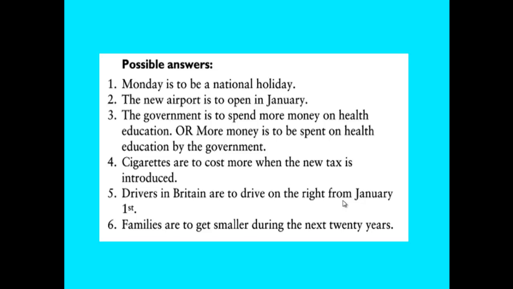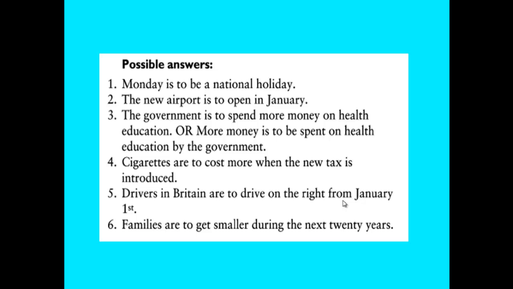Number 5: The British drivers are to drive on the right from January 1st. And finally, families are to get smaller during the next 20 years.